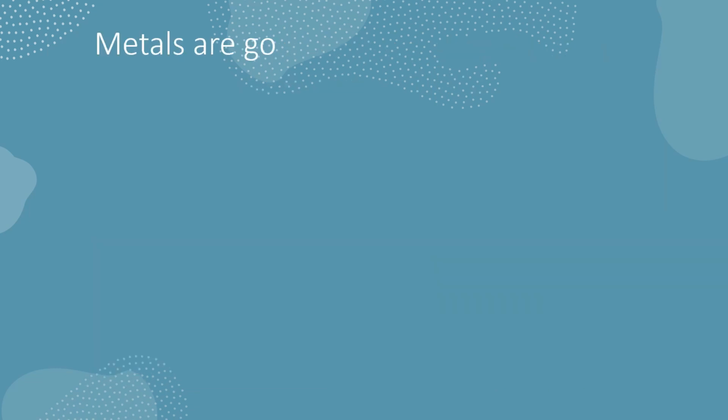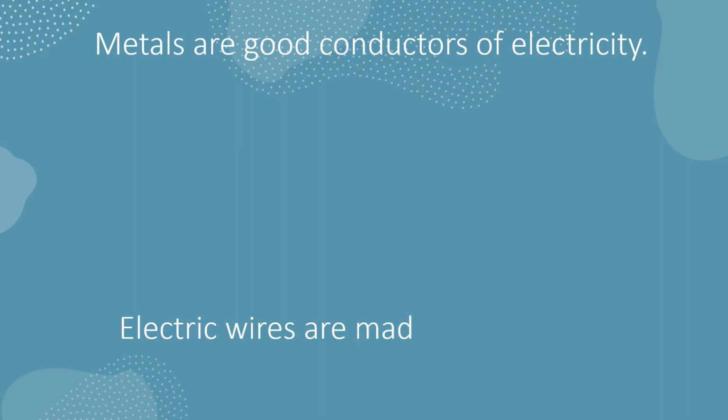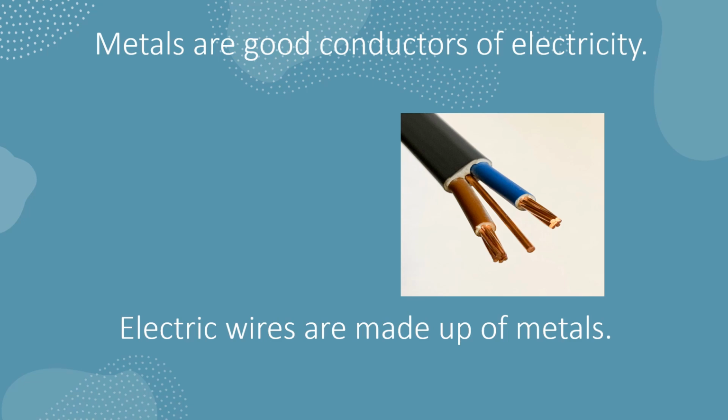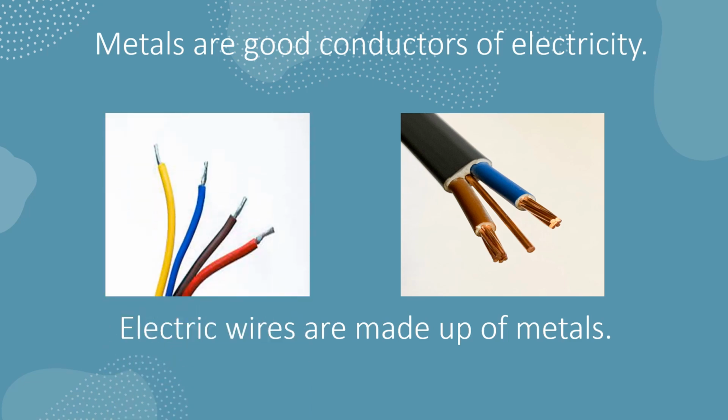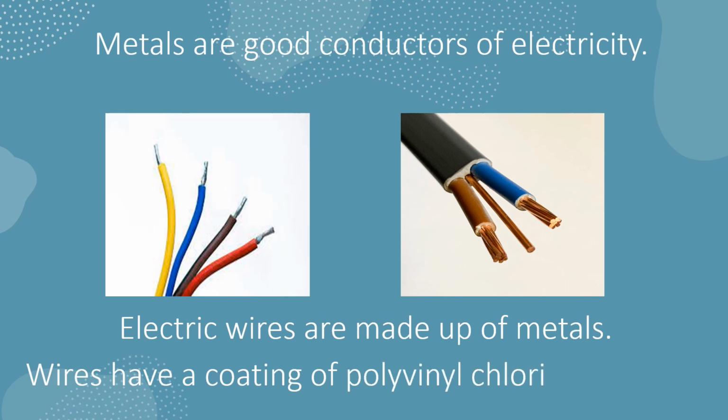Metals are good conductors of electricity. That is why electric wires are made up of metals. For example, wires made up of copper and aluminium. But you must have seen that the current carrying wires have a coating of polyvinyl chloride, that is PVC, or rubber-like material, so that we do not get electric shock when we touch them.